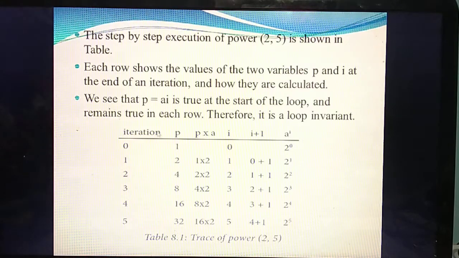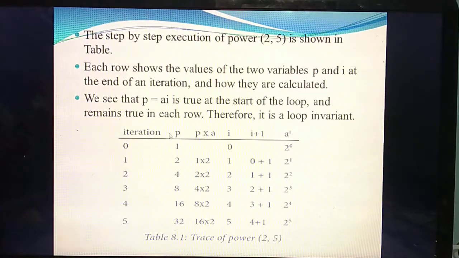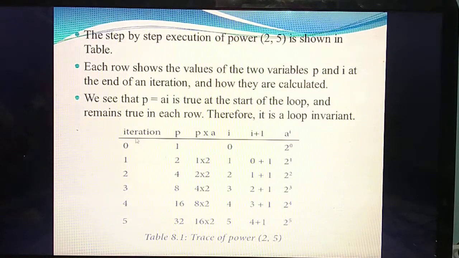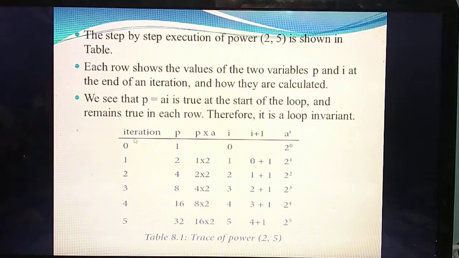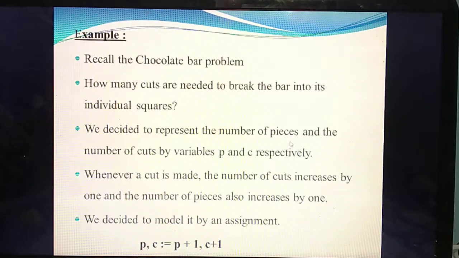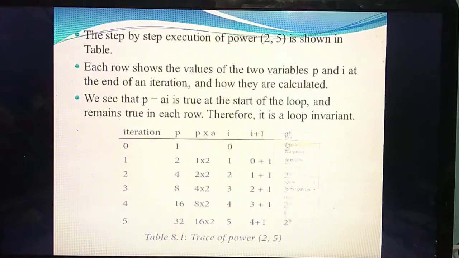First, for one iteration, you can write the value of I. In that question, see in the textbook page number 104, the last line. What are the things you need to write first? P, then I, then P into A, then I plus 1, then last A power I. Understand?